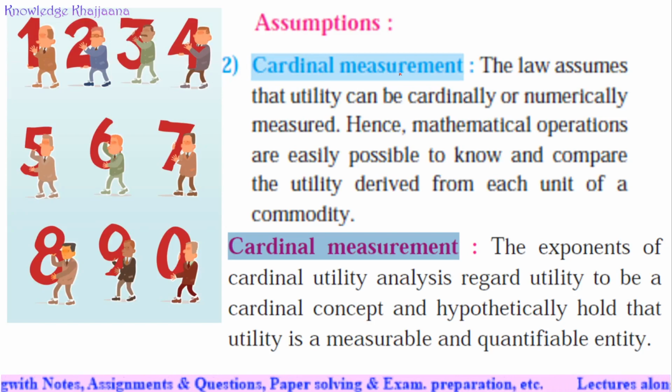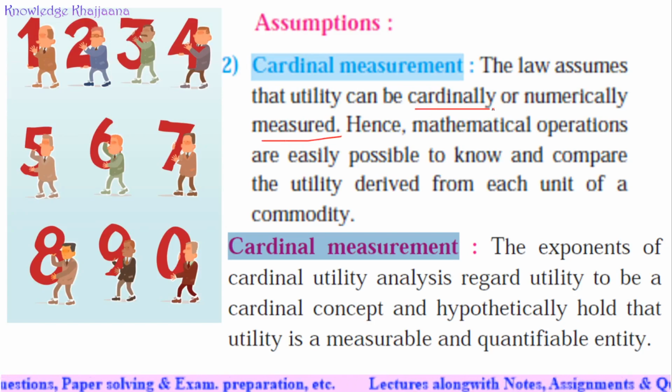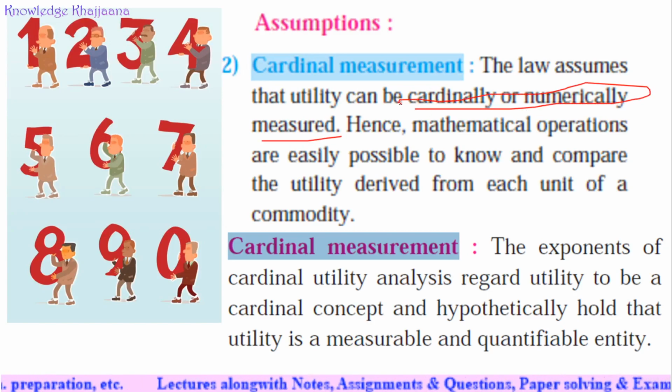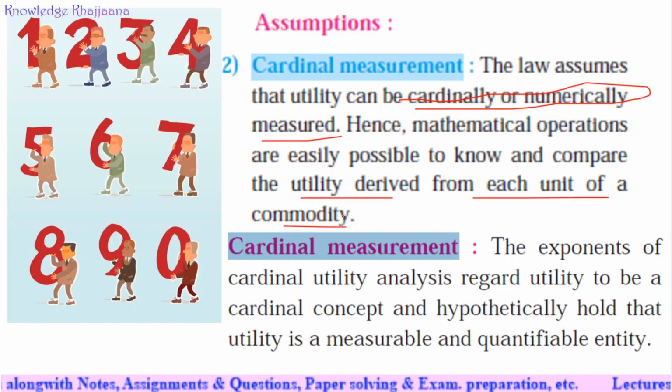Next assumption is cardinal measurement. Okay. See, the law assumes that utility can be cardinally or numerically measured. Hence, mathematical operations are easily possible to know and compare the utility derived from each unit of a commodity. See, as per one of the features of utility, what was the feature? That it is an abstract concept. It cannot be quantified. It cannot be measured in terms of numbers.